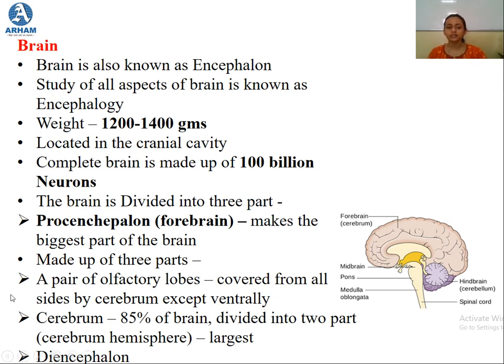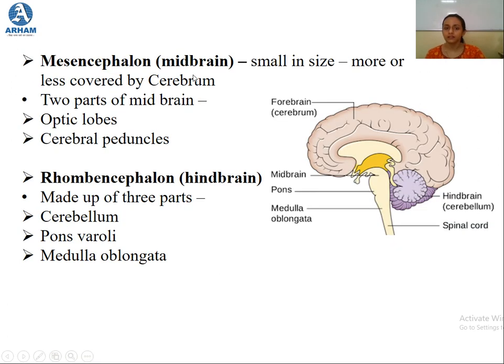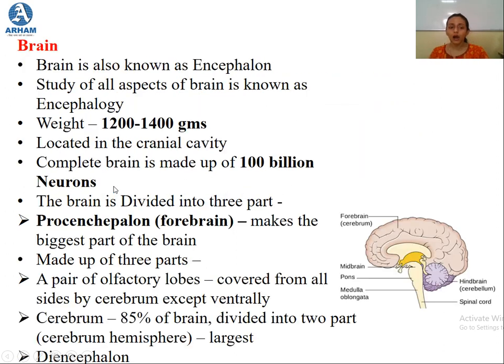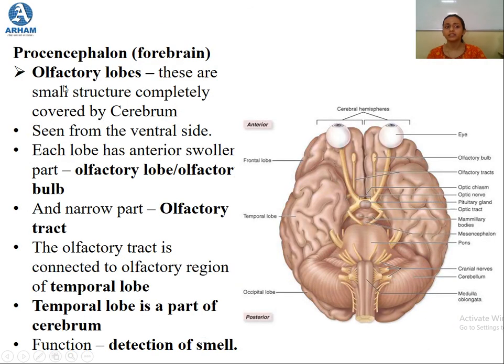Now we further studied about the parts the brain is divided into. The first one is prosencephalon, that is the forebrain. Then there is a midbrain, which is known as mesencephalon, and the hindbrain, which is rhombencephalon. Out of these three parts, in the previous session we have studied the prosencephalon, that is the forebrain, in detail, where we studied the three parts of the forebrain.